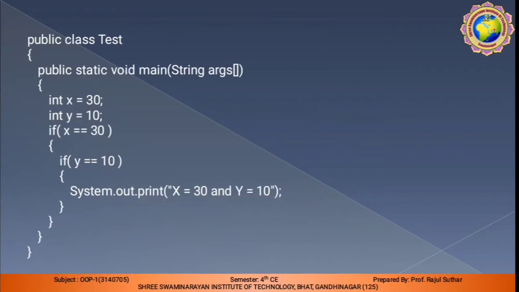This message will be displayed: x is equal to 30 and y is equal to 10. So this AND represents one if inside another if. This is the if statement that is available inside one if statement, that is called nested if.